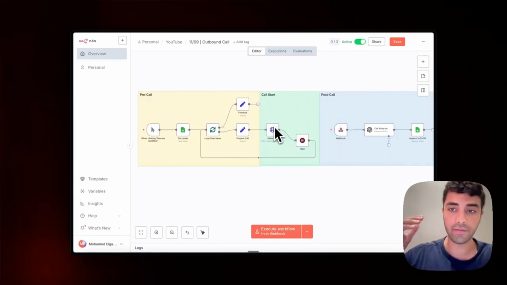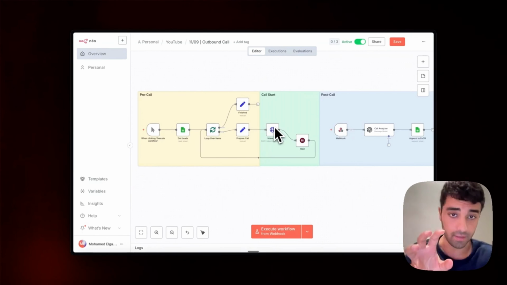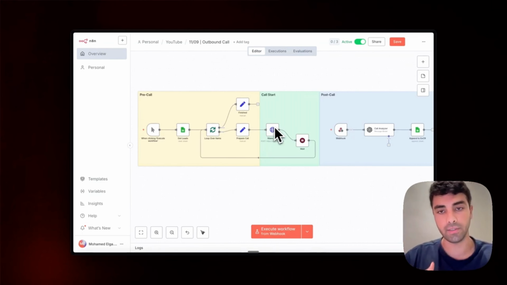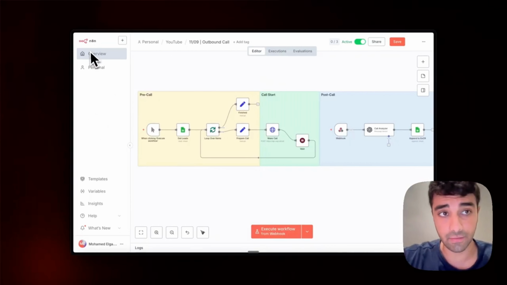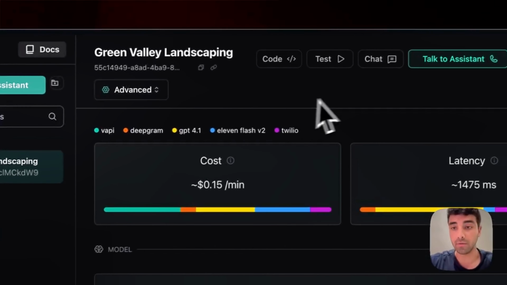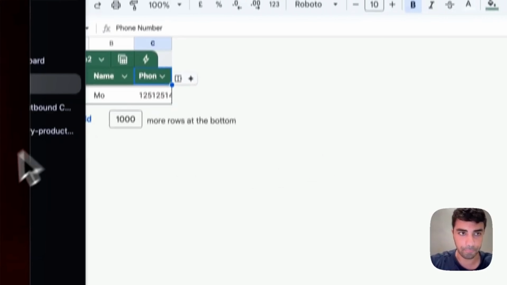And by the way, everything will be provided down in the description, so you're able to download this template and also the prompt that I'm using in Vapi. And for the tools that we're using today, it's specifically N8N. And then we will be using Vapi to create the voice agent and Google Sheet as like a CRM.